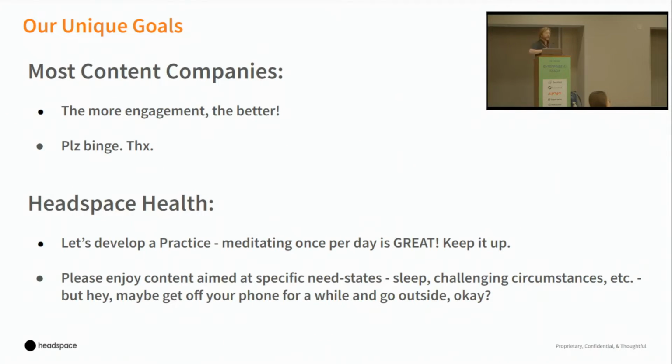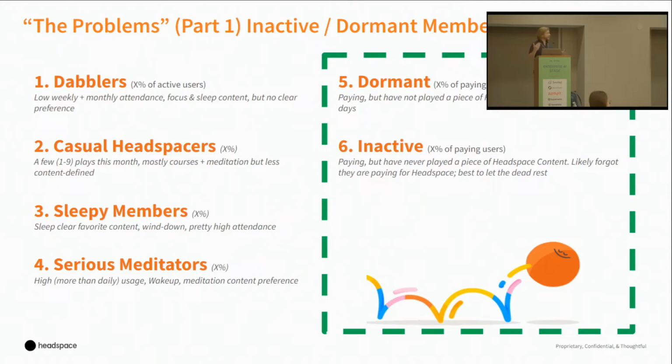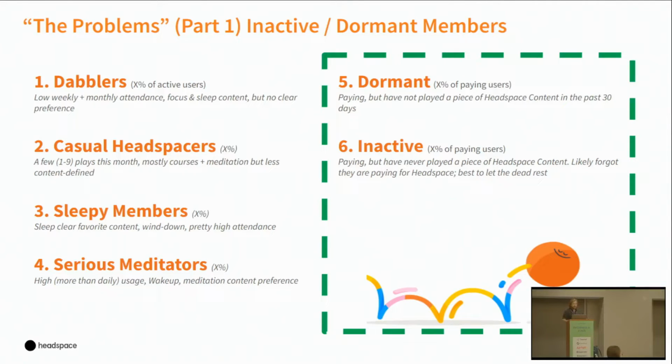So we often talk to really difficult need states, and we sort of advise mindfulness. We want people to not be in the app constantly. So there is this idea, if we're telling people to get out of the app, that we have to eventually tell them, hey, come back to the app, you forgot today. So that's kind of one of our problems, is we did some really cool user segmentation, and we realized, of course, that we have these inactive and dormant members defined by different metrics, and how do we reach these people to keep up their practice, right? These are the people who are most likely to churn, and these are the people who aren't getting the help that we're trying to give them.